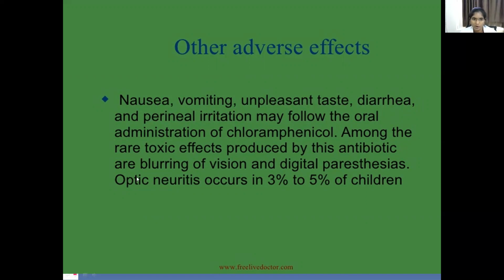Among the rare toxic effects produced by these antibiotics are blurring of vision and digital paresthesia. Optic neuritis occurs in 3% to 5% of children.